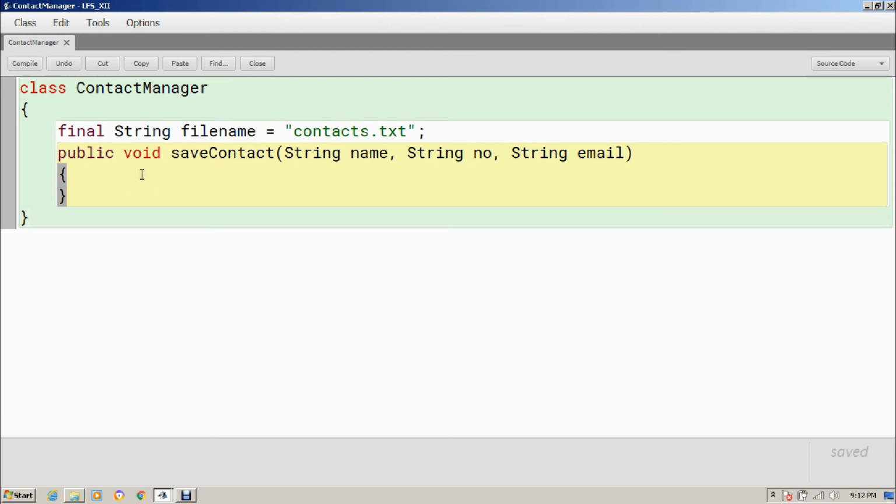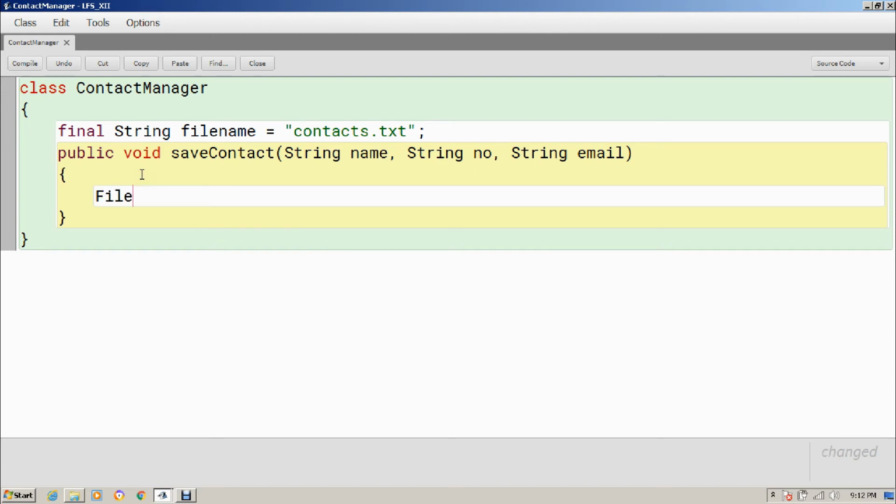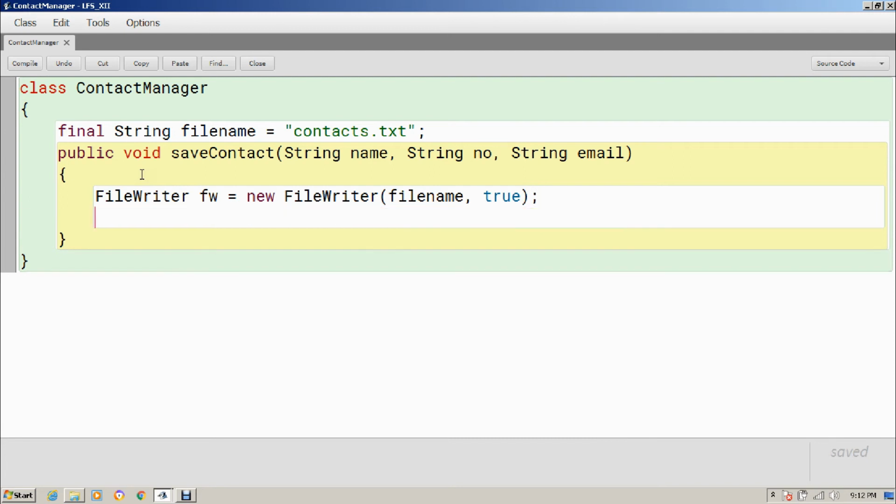Fine. So now what I'm going to do, first of all I need to create a FileWriter object. So FileWriter fw is equal to new FileWriter. Now within this FileWriter I have to provide the file name which I have already created, and one more thing, I will pass true to it, so that every time it can keep the previous content as well.